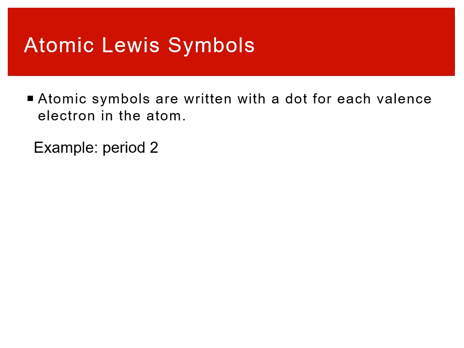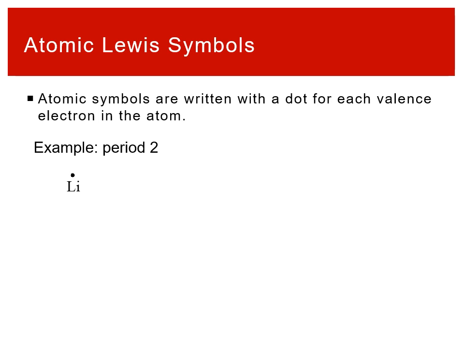So if I think about period 2, so this is the second row of the periodic table, and I just start from left to right, I could start with lithium, and I know that it's the first column of the periodic table, so it's only going to have 1 valence electron. So if I want to write its symbol, I know the base is going to be its chemical symbol, so for lithium that's Li, and I'm going to put 1 dot, right? Because it has 1 valence electron, I'm going to use a dot for that. I'm not interested in representing the core electrons because those aren't participating in any of the chemistry. I'm only going to put 1 dot on my lithium.